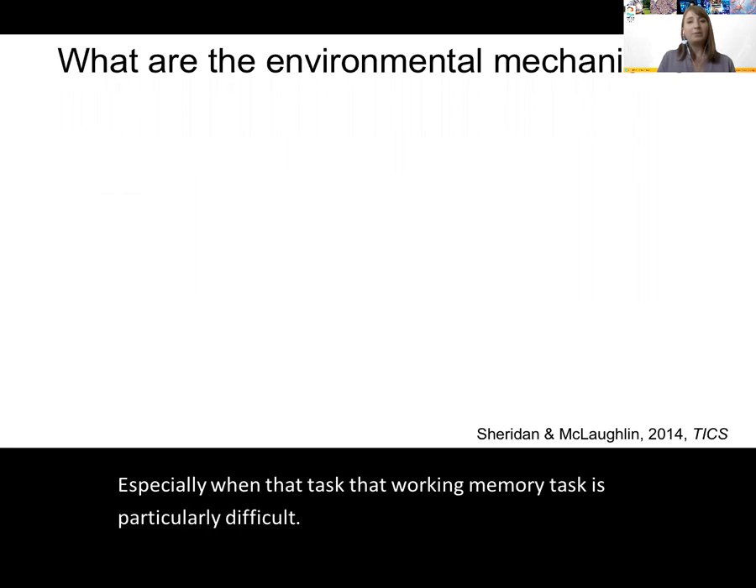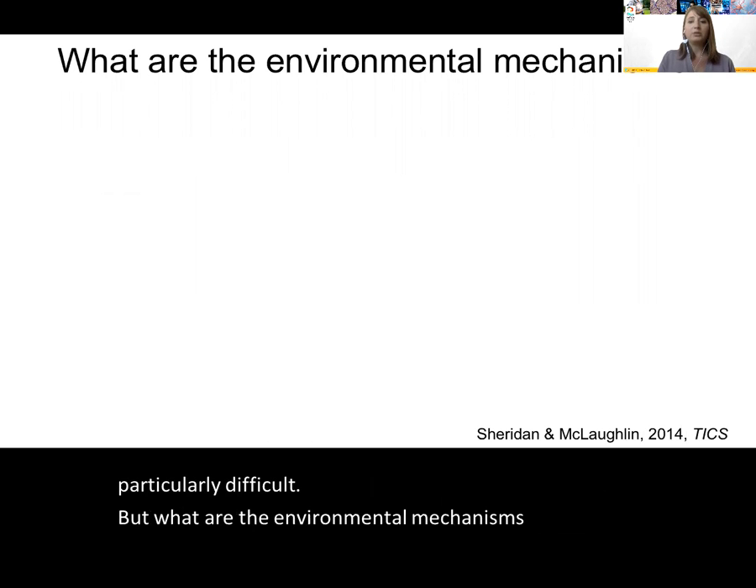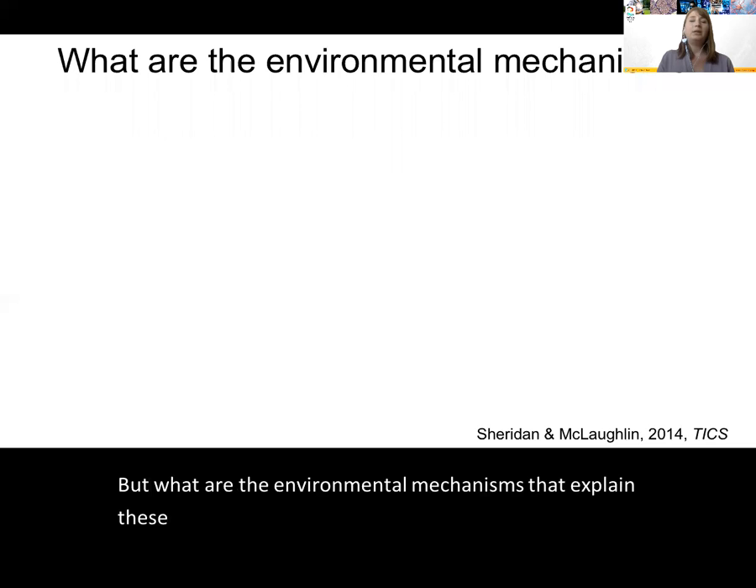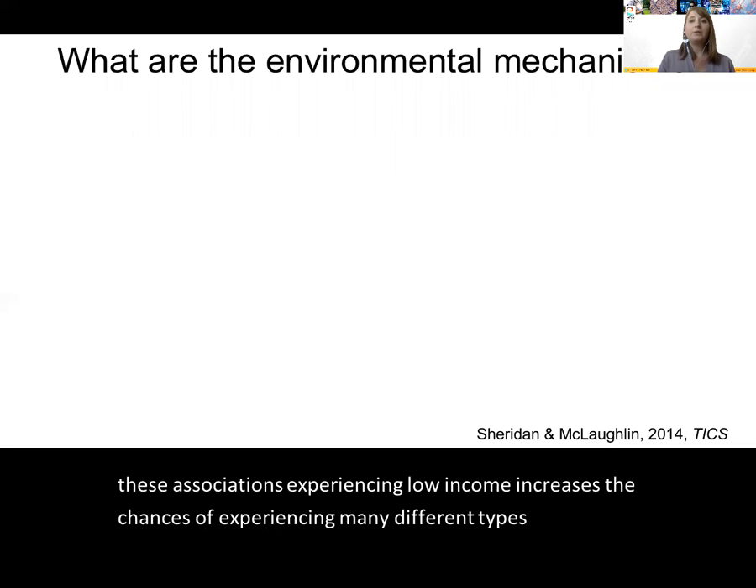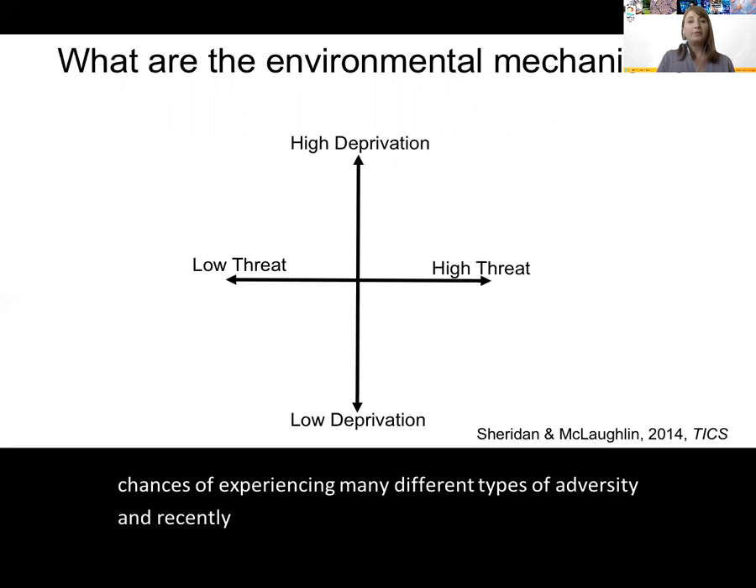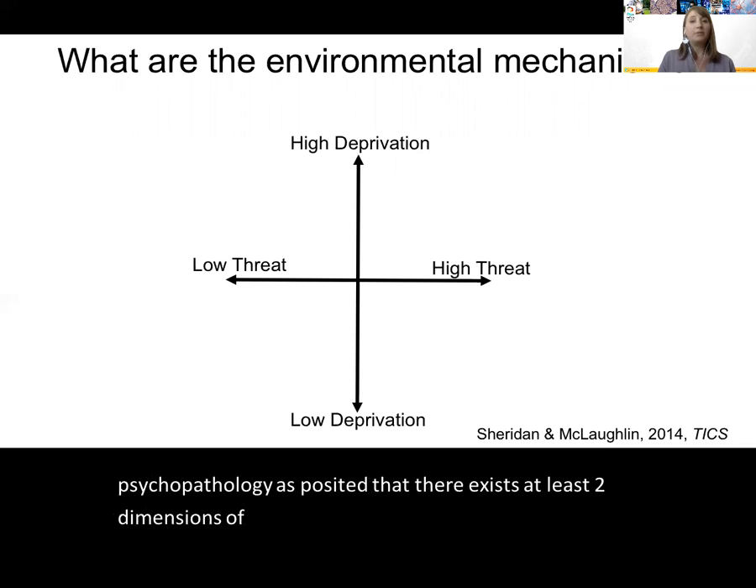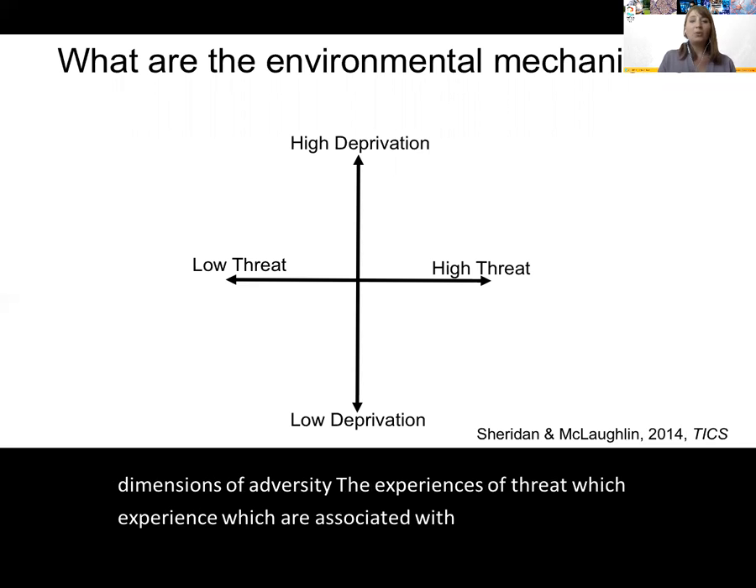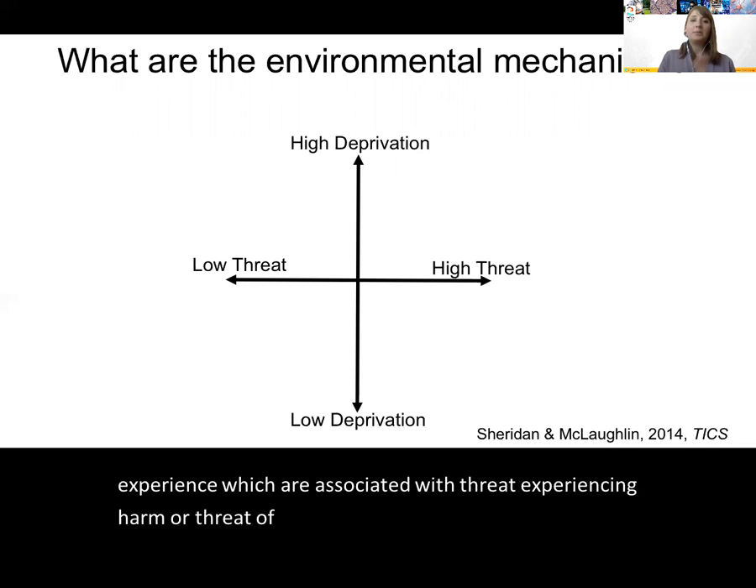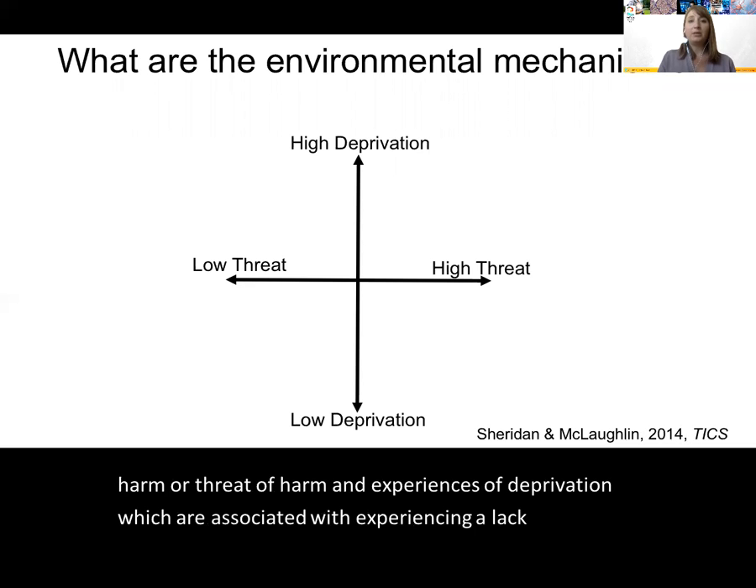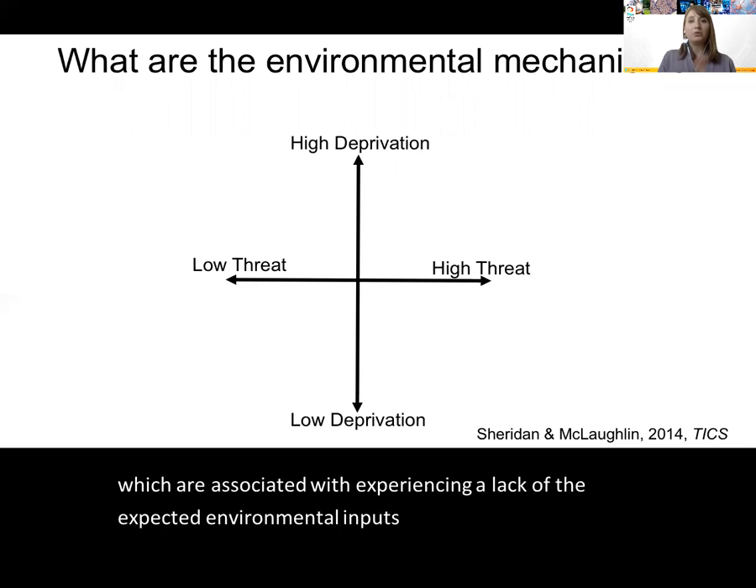But what are the environmental mechanisms that explain these associations? Experiencing low income increases the chances of experiencing many different types of adversity. And recently, the dimensional model of adversity in psychopathology has posited that there exist at least two dimensions of adversity: experiences of threat, which involve experiencing harm or threat of harm, and experiences of deprivation, which are associated with experiencing a lack of the expected environmental inputs, especially in cognitive and social domains.